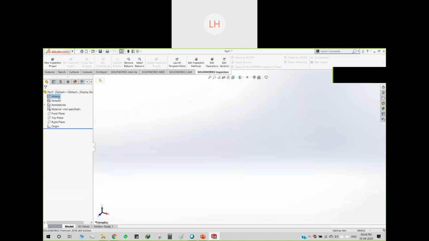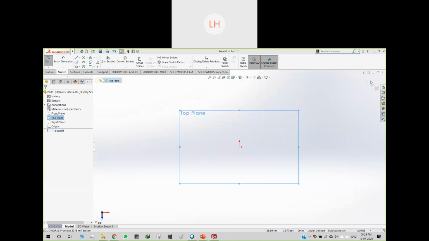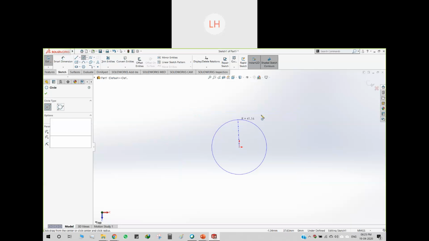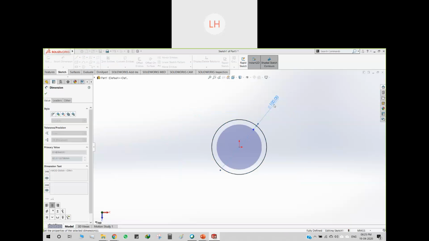Let's go to the top plane, go to the feature, go to the sketch. Here we have a circle. Then let's give a dimension to this. So this is 100.